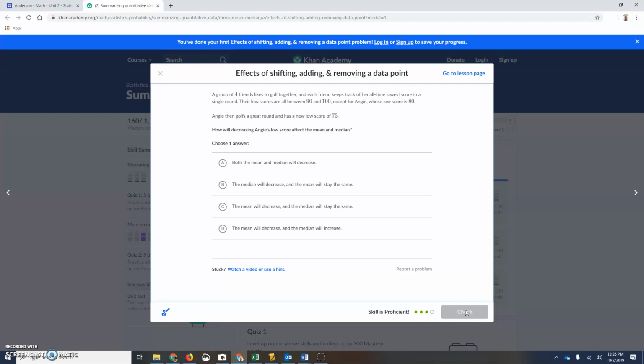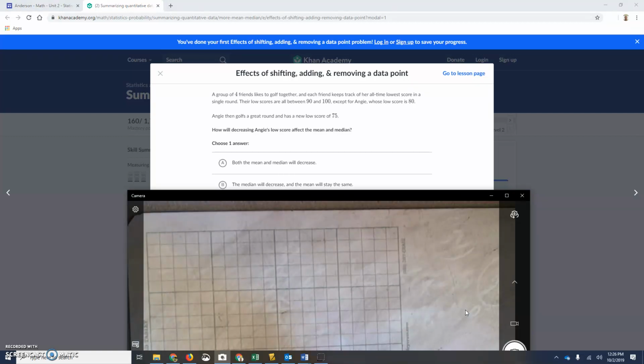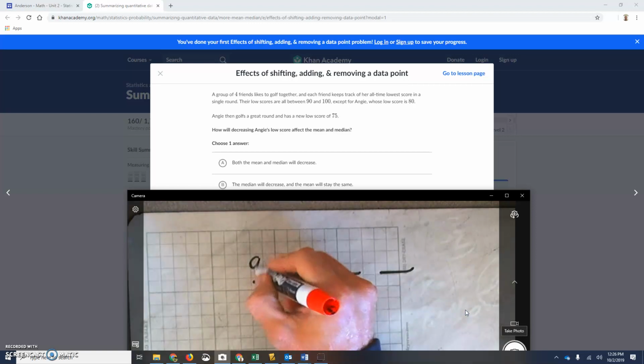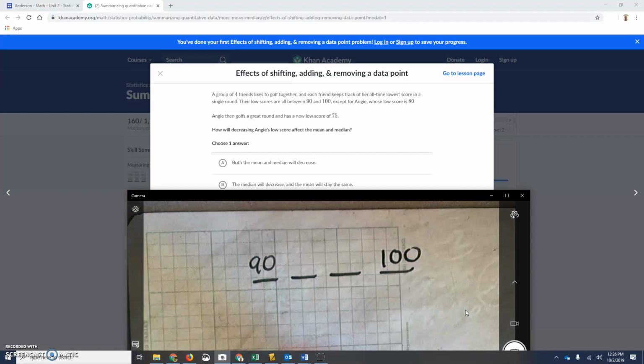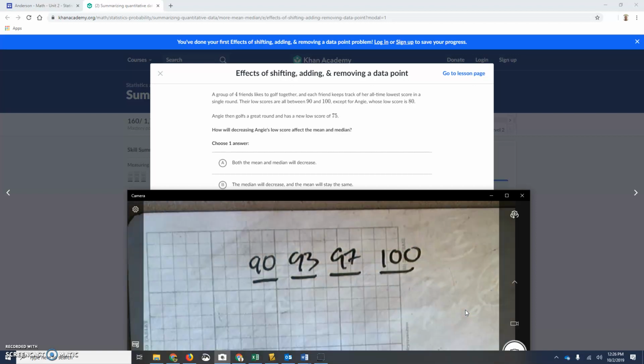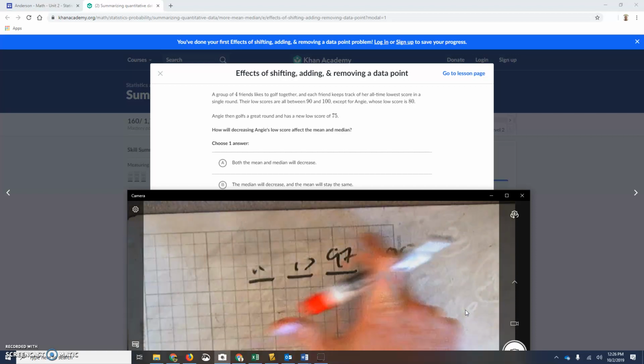So let's see, we have 4 friends. So 1, 2, 3, 4. Their low scores are all between 90 and 100. Now we'll put 93 in here and 97. Just some numbers that are right around the middle. And except for Angie, who's low. Oh, actually, so I made a mistake here because there's 4 of them.